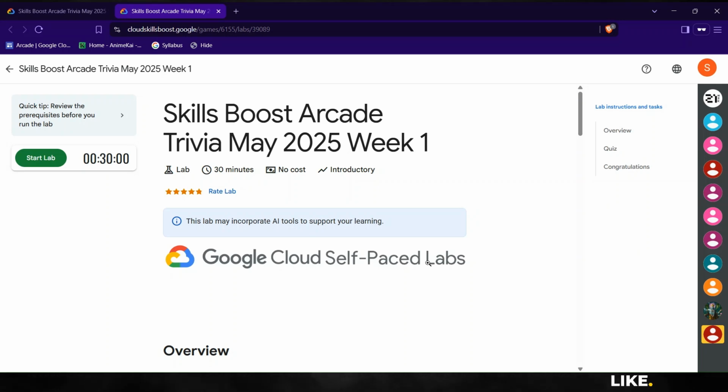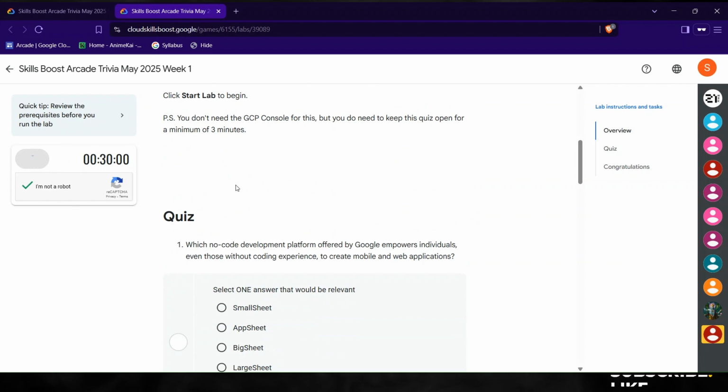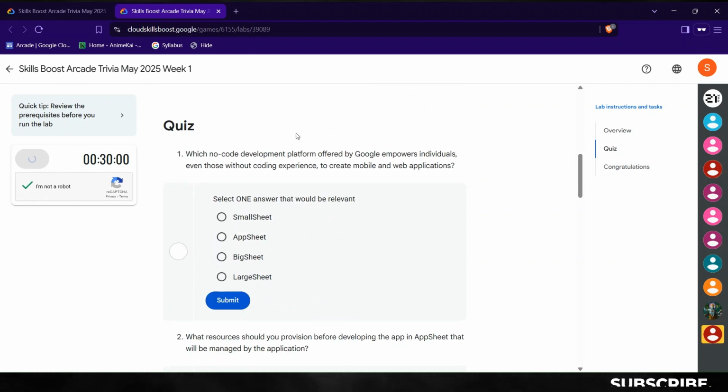Today we'll be discussing the solutions for Skills Boost Arcade Trivia May 2025 Week 1. Alright, to start this quiz, first we'll need to click on the Start Lab button here. Click on I'm not a robot and then that's it. Then we'll move on to the questions which are here.